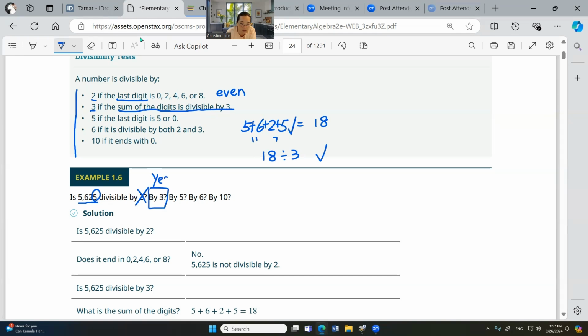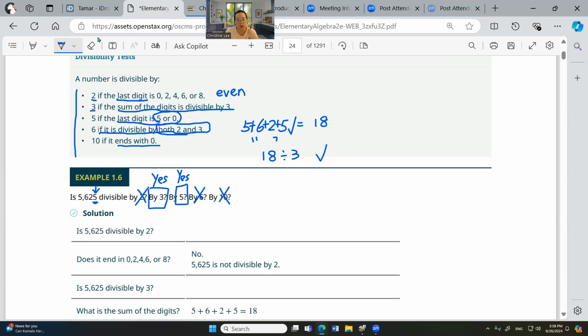Okay. Can it be divided by 5 if the last digit is a 5 or 0? Okay. So let's see. Last digit. This one is a 5 or 0. Yes. Okay. So yes. Can it be divided by 6? Well, if it's divisible by both 2 and 3. But it cannot be divided by 2, right? So no, cannot. Because 3 is okay, but 2 is not okay. Can it be divisible by 10 if it ends with 0? So this ends with 5. So no.